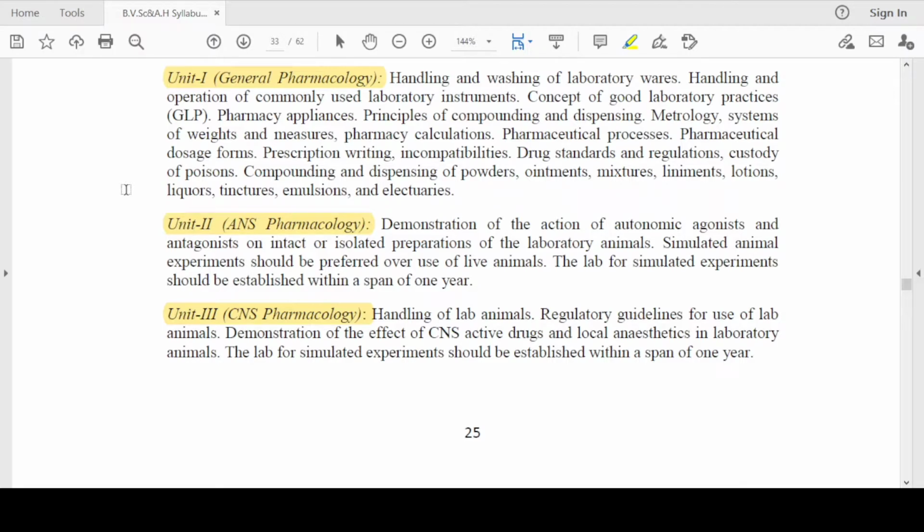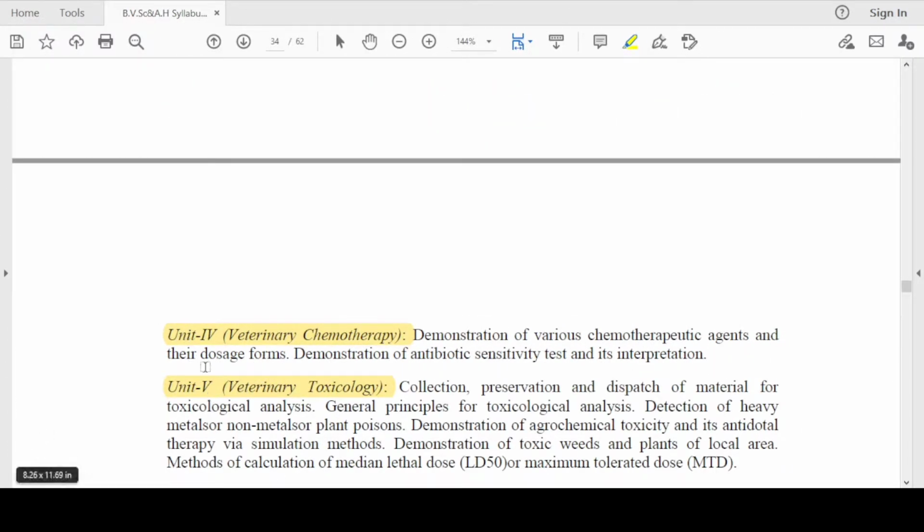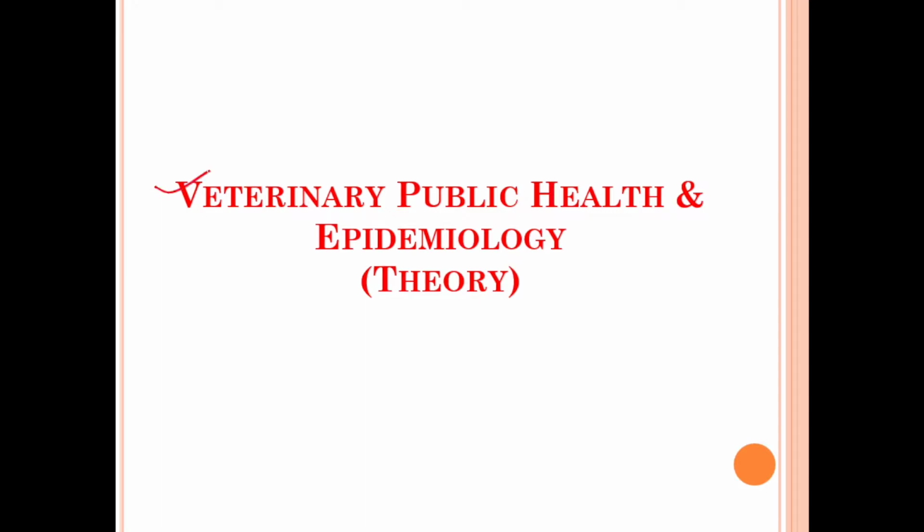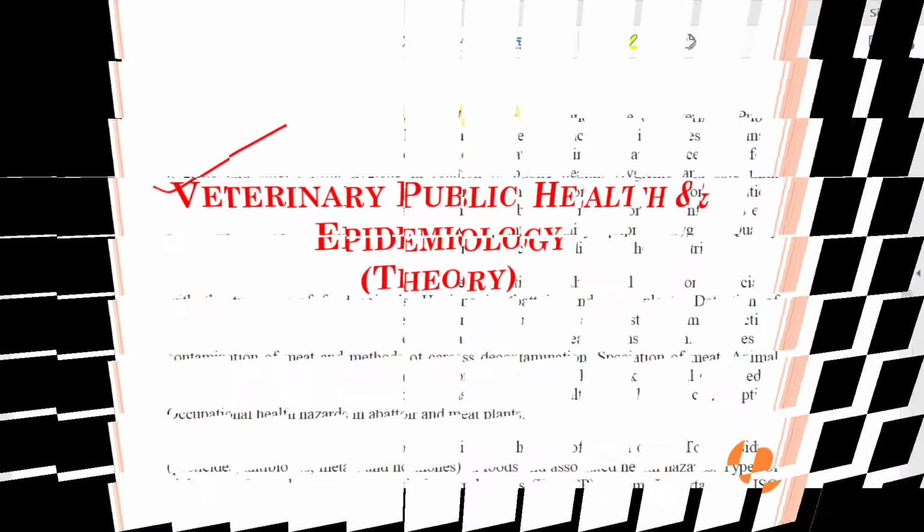Unit number 1 deals with general pharmacology, unit number 2 deals with ANS pharmacology, unit number 3 deals with CNS pharmacology, unit number 4 deals with veterinary chemotherapy, and unit number 5 deals with veterinary toxicology.